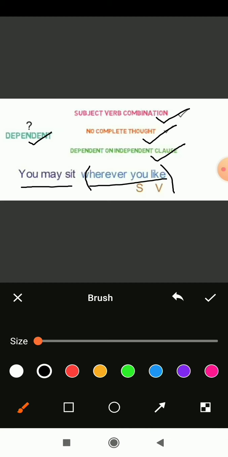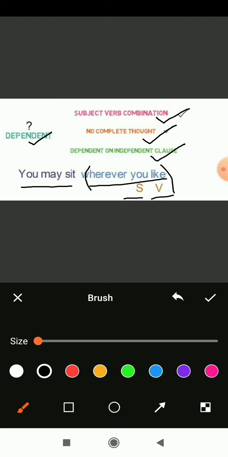When we combine the independent sentence with the dependent sentence, we get: You may sit wherever you like. Same thing: "you" is a subject here, "like" is a verb here. Again, "you" is a subject. "May" is a polite request or polite permission, and "sit" is again a verb. When these are combined together, the complete meaning comes out of this.